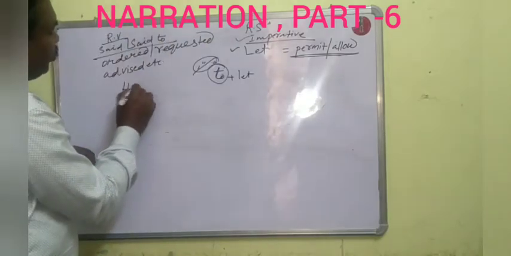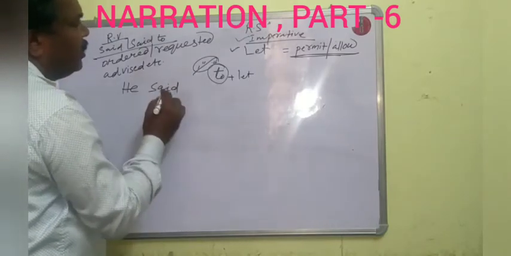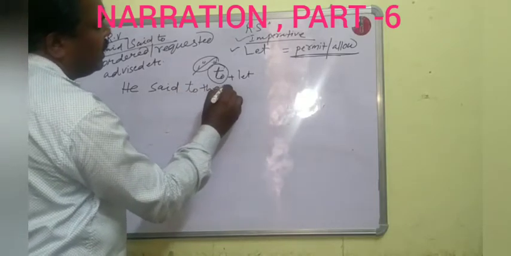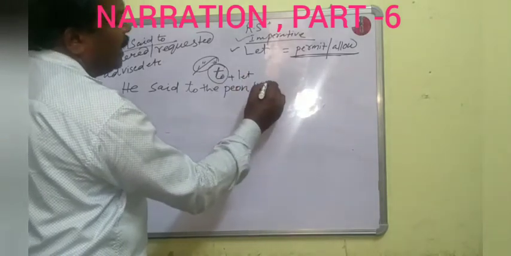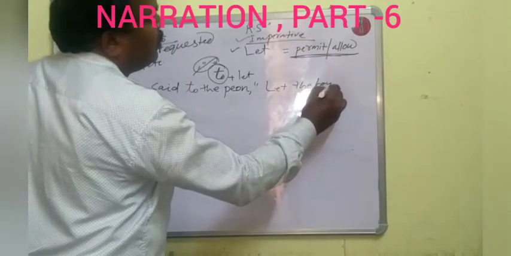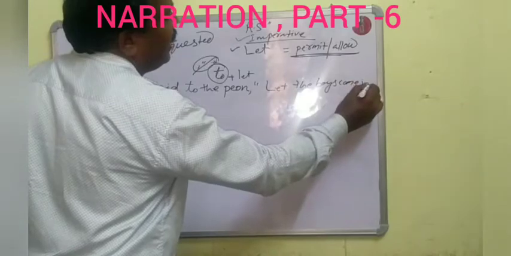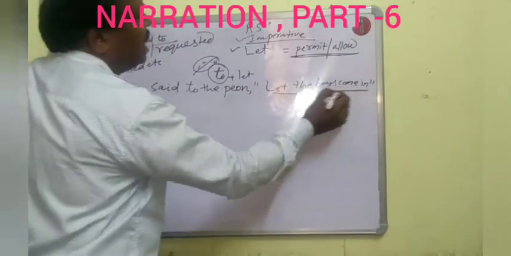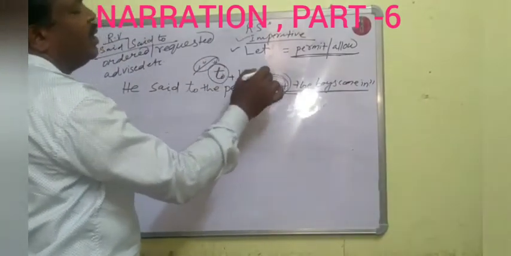Example: He said to the peon, "Let the boys come in." Here, "let the boys come in" is an imperative sentence and let means permit or allow.